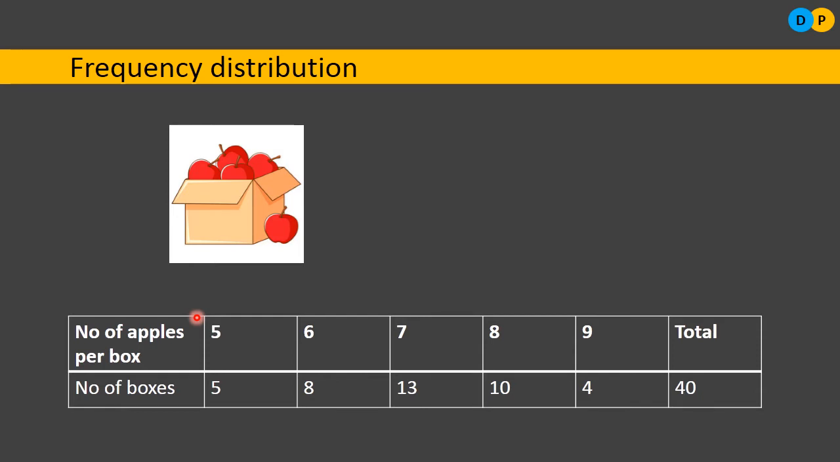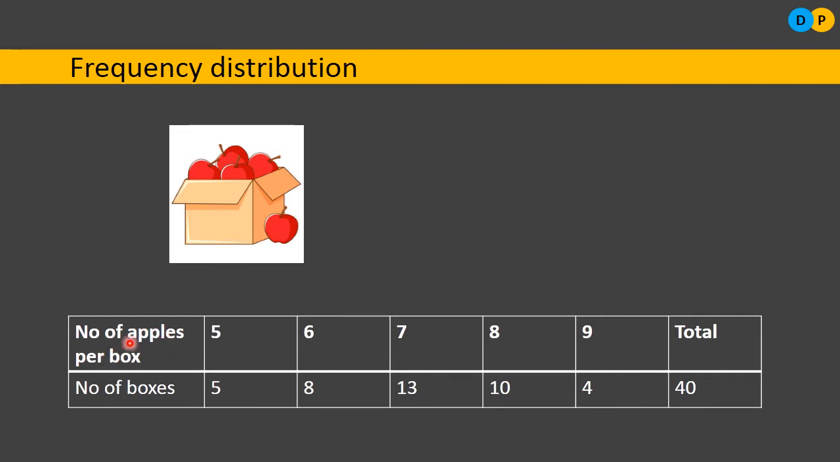Is called frequency distribution. Once again I repeat, what is frequency distribution? A systematic presentation. So here we are systematically presenting. So we are presenting the data in terms of a table in a systematic way. Systematic presentation of what? Of values taken by a variable. Here what is a variable? Here the number of apples is a variable. The number of apples may be 5, it may be 6, 7, it can be anything. So here the number of apples per box is a variable.